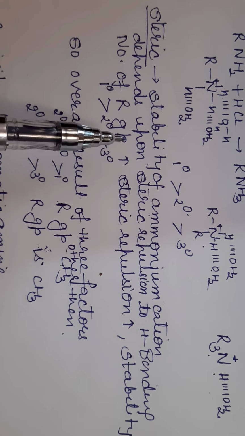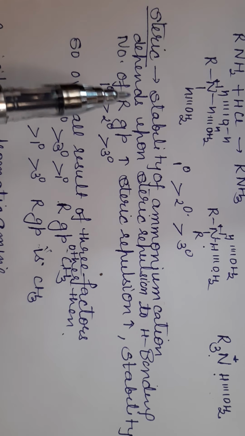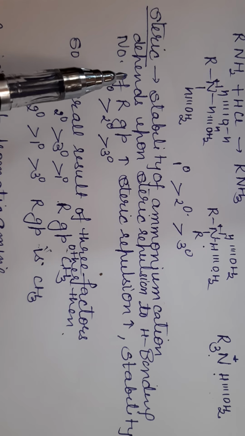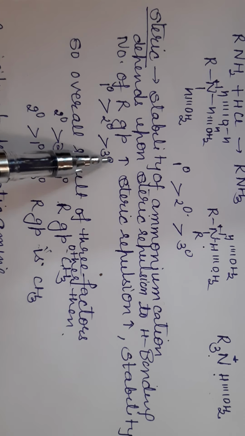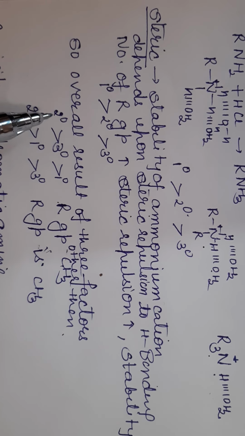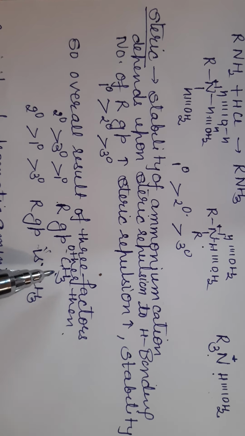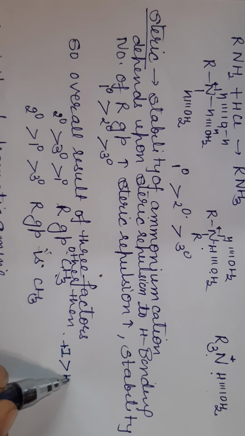So out of these three factors, the inductive effect shows that tertiary is more basic than secondary than primary. Otherwise, hydrogen bonding and steric hindrance both show that primary is more basic than secondary than tertiary. So the overall result of all these three factors is that secondary is more basic than tertiary than primary. But when the R group is other than methyl, then the plus I effect dominates over hydrogen bonding.